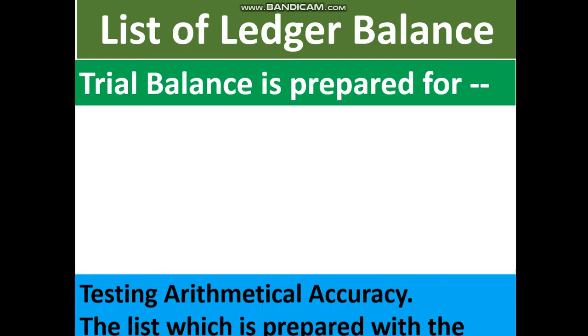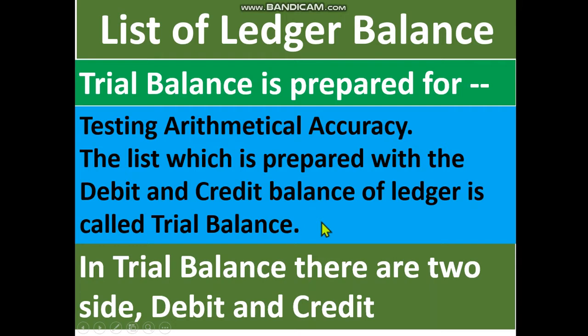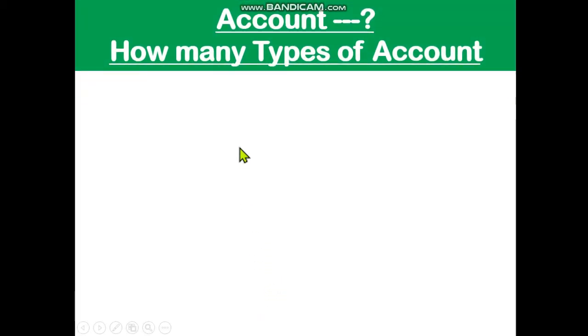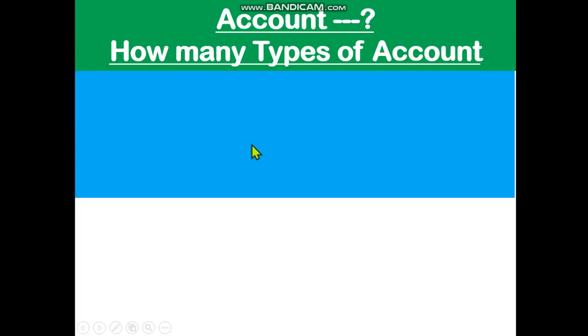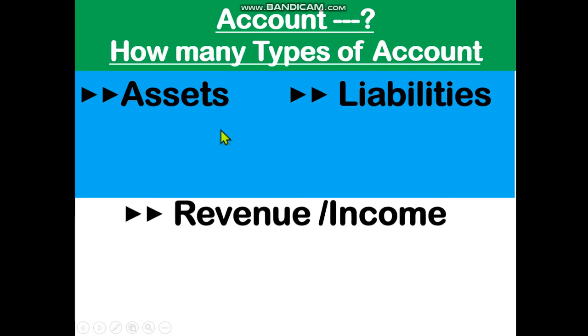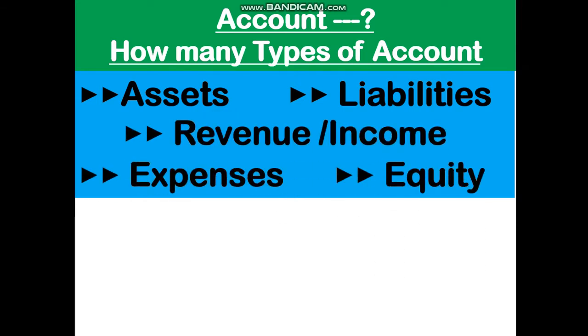Trial balance is prepared for testing the arithmetical accuracy. The list which is prepared with the debit and credit balance of ledger is called trial balance. Dear student, in a trial balance there are two sides, debit side and credit side. All of you know that there are five types of account. They are asset, liabilities, revenue or income, expenses and equity.